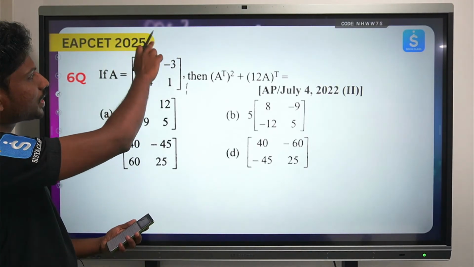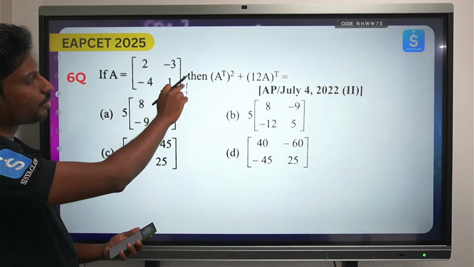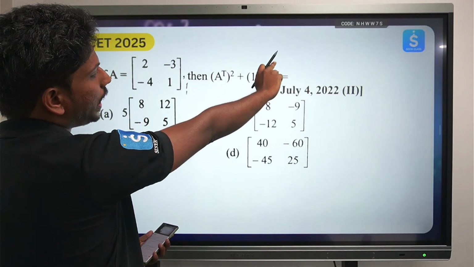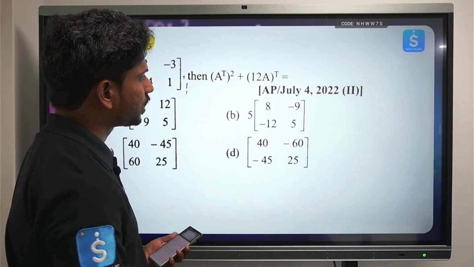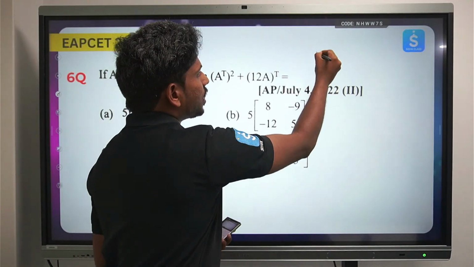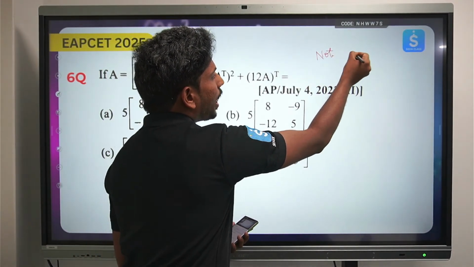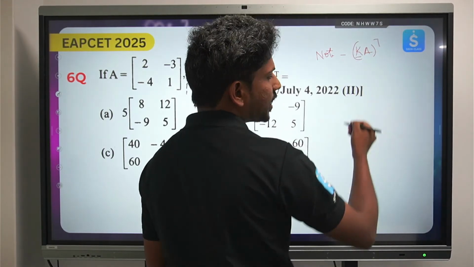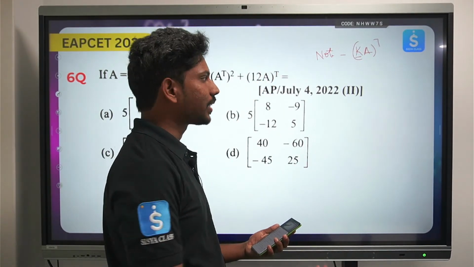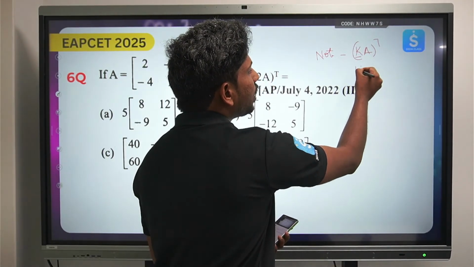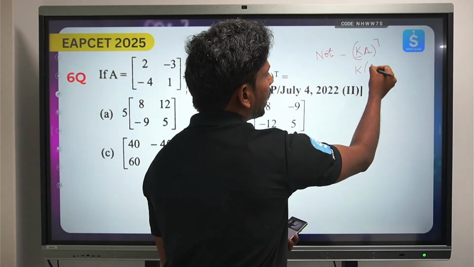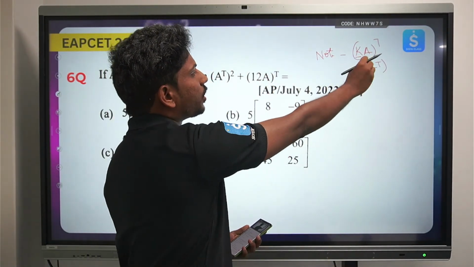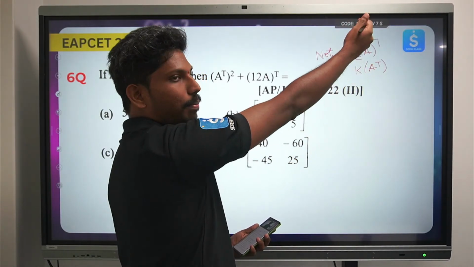We have a matrix A = [2 -3; -4 1]. He is asking what is A transpose whole square and 12A whole transpose. Okay, a small note point here. Whenever you have k times A transpose, where k is a constant, like 5, 2, 3, something like this, you can just bring the constant outside and apply the transpose. It works. I hope you are getting it, right? You can just pull out the constant and then apply the transpose.